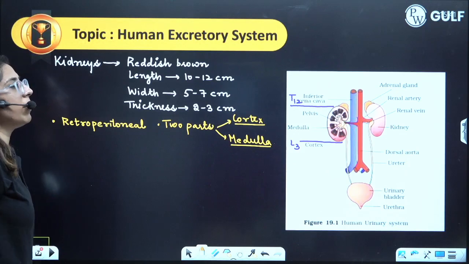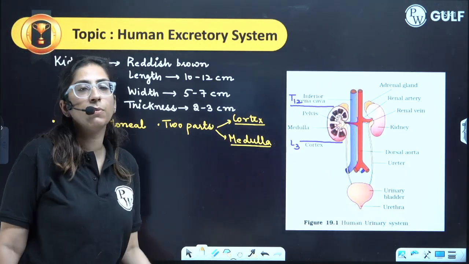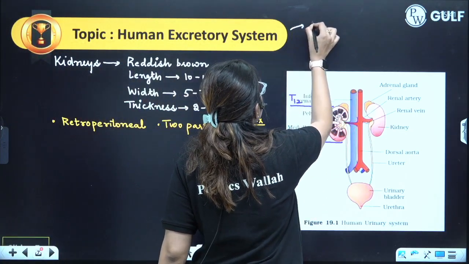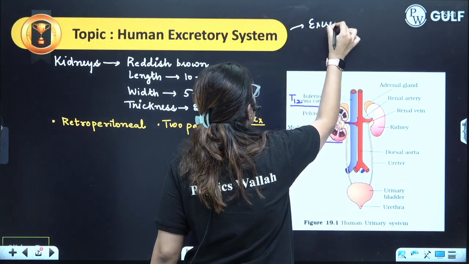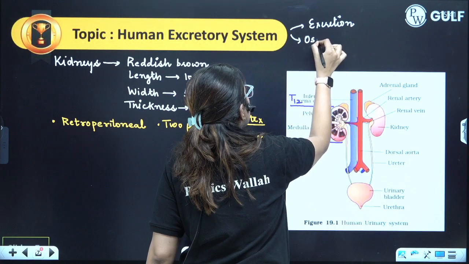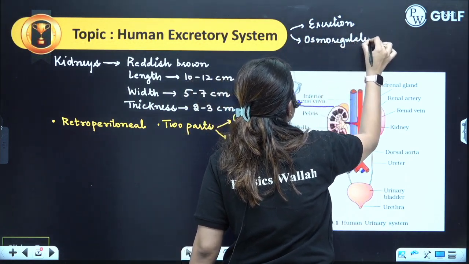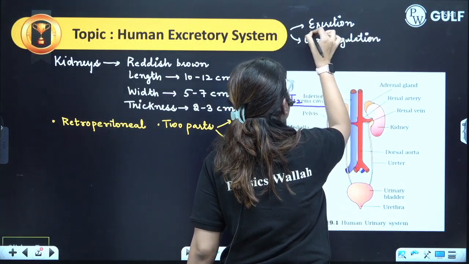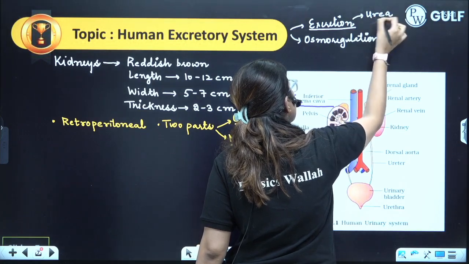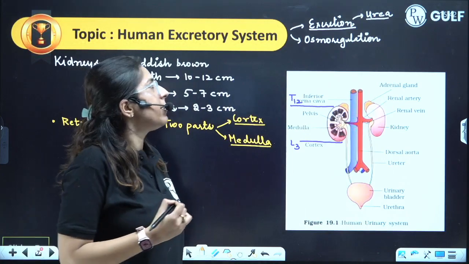Now, jumping on to the next concept, that is the human excretory system. This is involved in two different processes. One process is termed as excretion, and the second one is osmoregulation. Now, what do you mean by excretion? Excretion means removal of waste. And the waste in the case of mammals is urea, right? Urea is a waste. Next is osmoregulation.